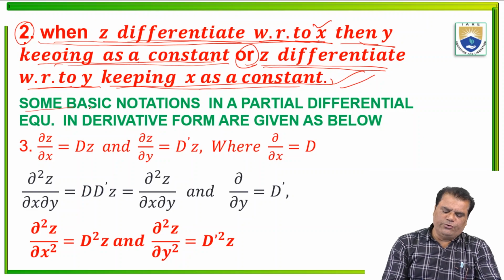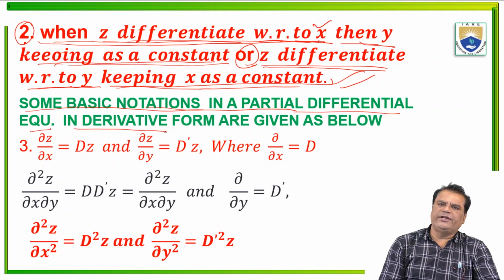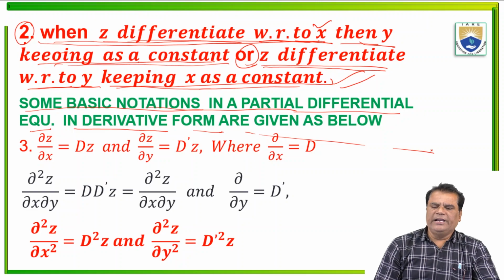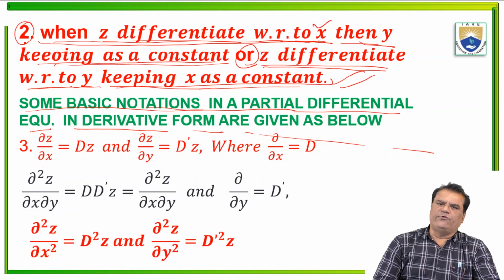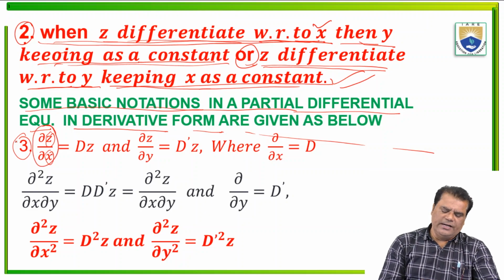Now some basic notations in a differential equation in derivative form are given as below. All representations are in derivative form. Point 3: the partial derivative of z with respect to x, that is dou z over dou x, is represented by capital D z.